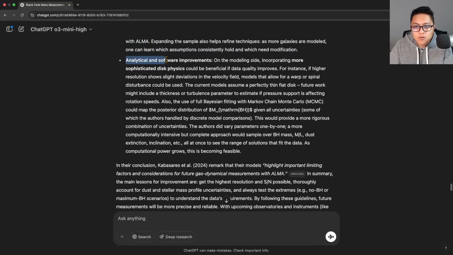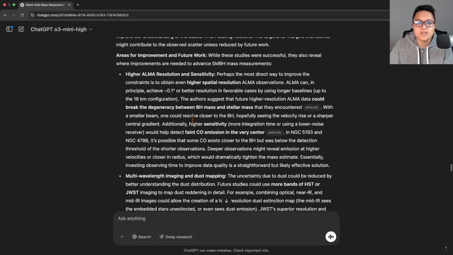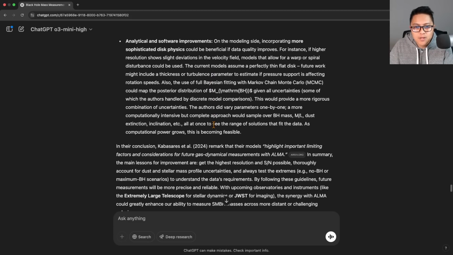Analytical and software improvements. Okay, let's see here. Warp and spiral disturbance. That's good. Full Bayesian fitting, also good. Thought about that as well. These are all very good suggestions, though I think some of them are a bit redundant and have already been tried, but there's no way that it could have known.